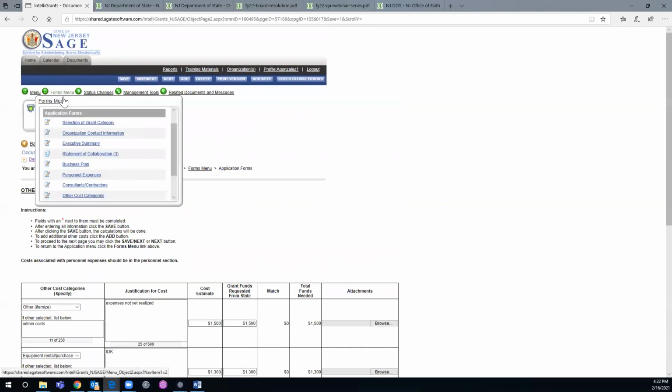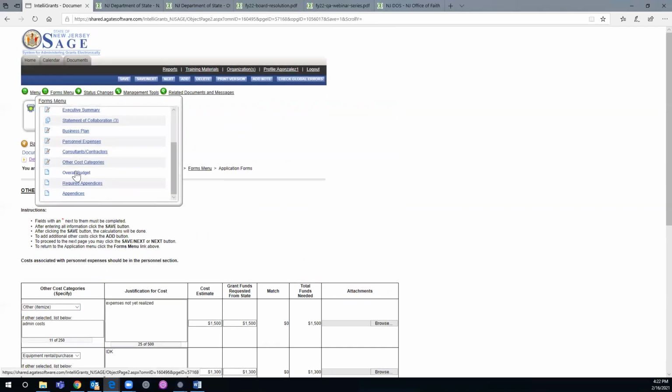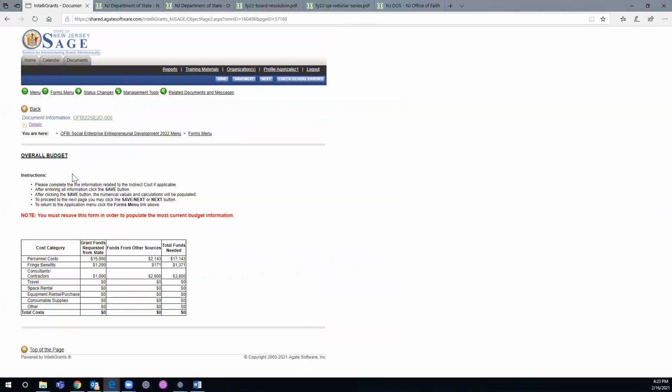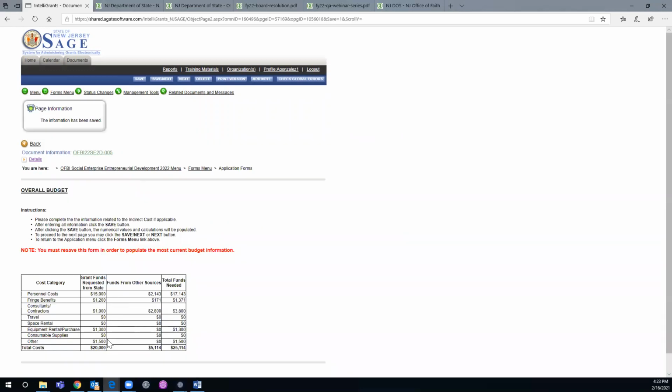You got the green hand. You hover over the forms menu, scroll down to overall budget, and click overall budget. There's nothing you can do on this page except click save, and it'll populate all the numbers from all those other budget forms onto this page. The grant request cannot exceed the maximum, which is $20,000, and it doesn't, so everything looks good.